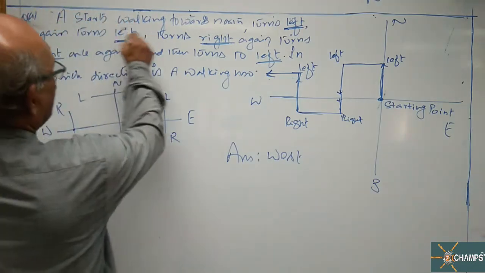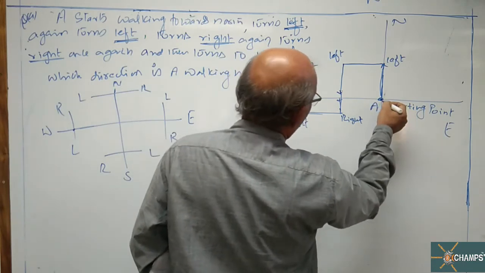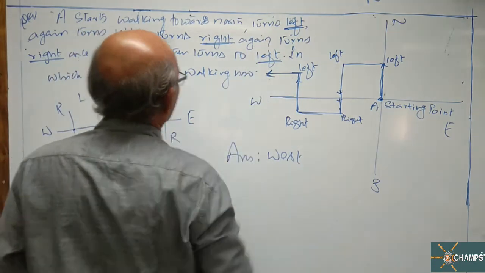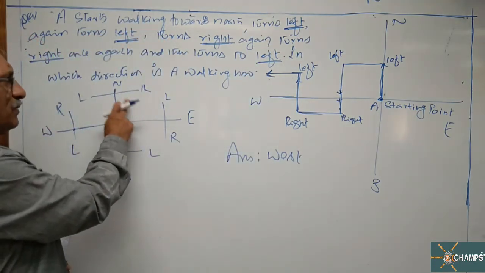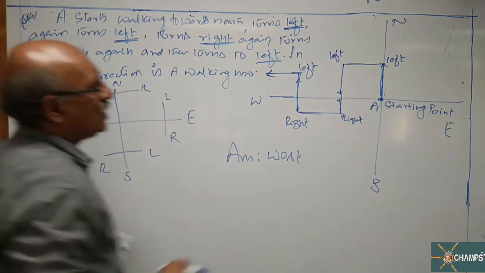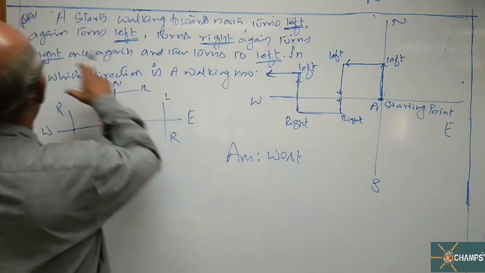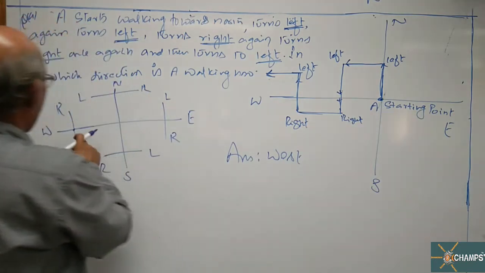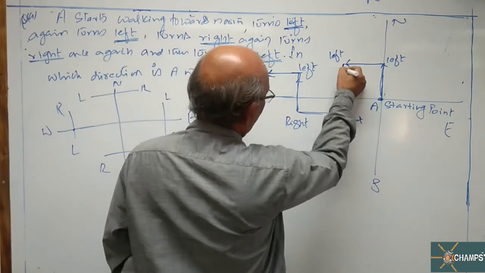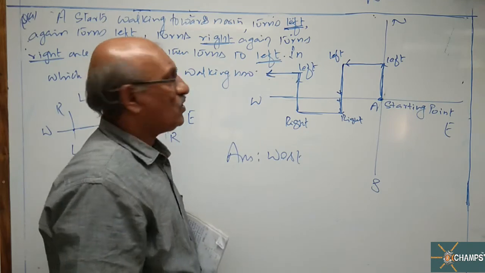Look at this. A starts walking towards north. So this is A. After that he turns left. Immediately come to this small diagram. The left of north is which side? West. So he moved to west. Next. Again turns left. Left side of west is south. So he turned one more left, means he is moving towards south.